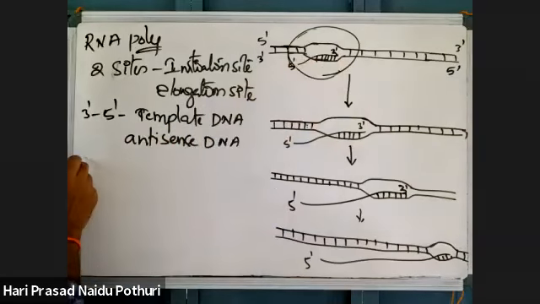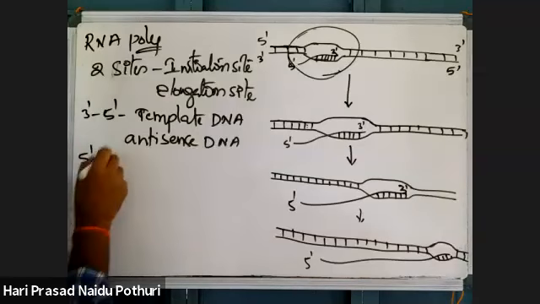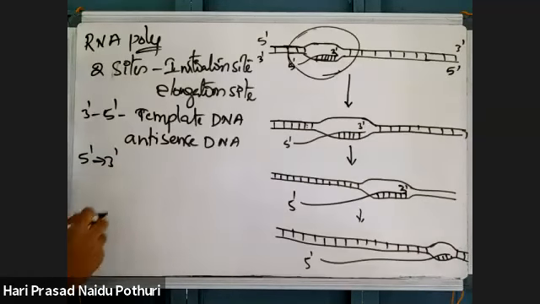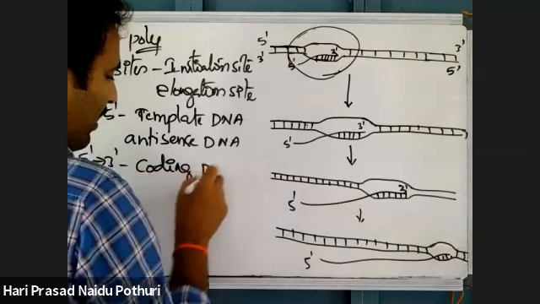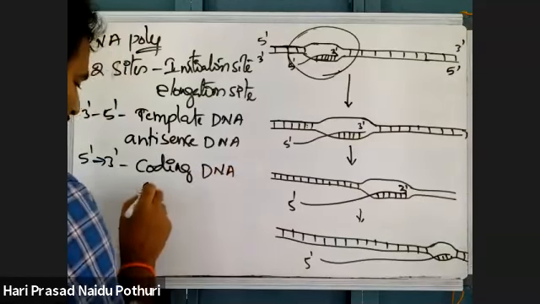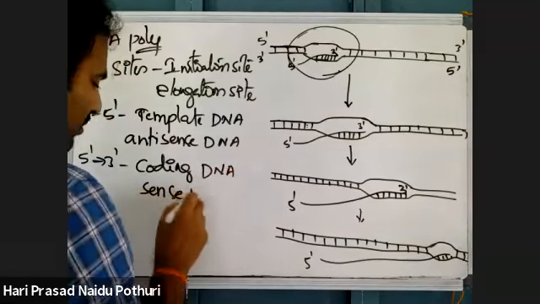And in the direction of RNA synthesis, the strand with 5' to 3' polarity is called the coding strand, coding DNA, or sense DNA. Okay, this is the fourth step.